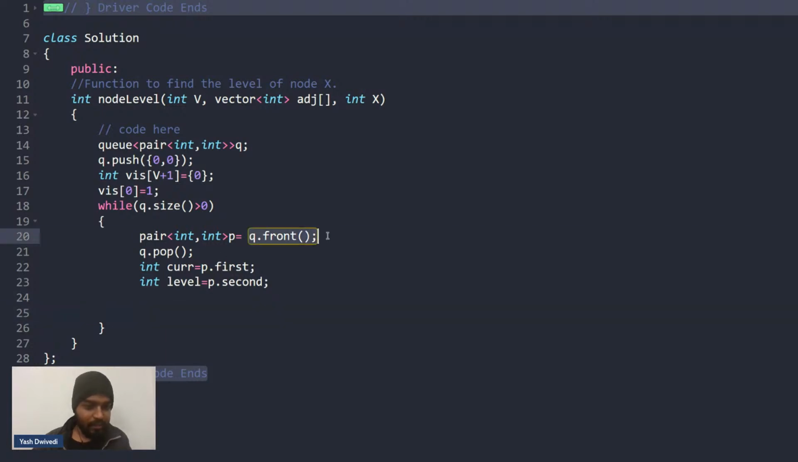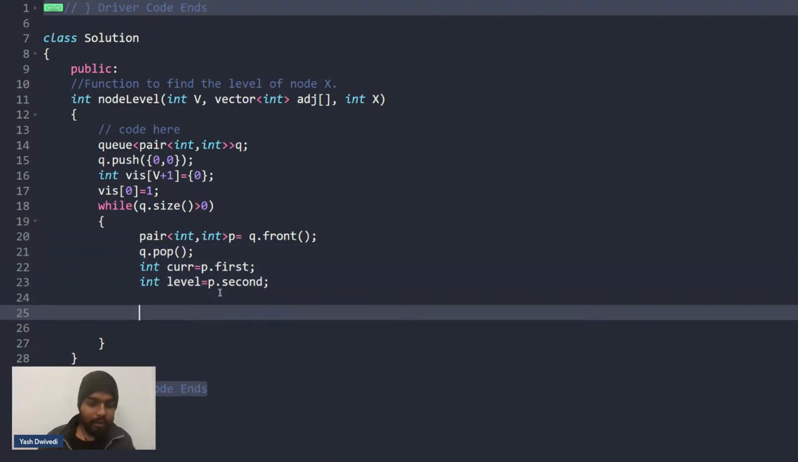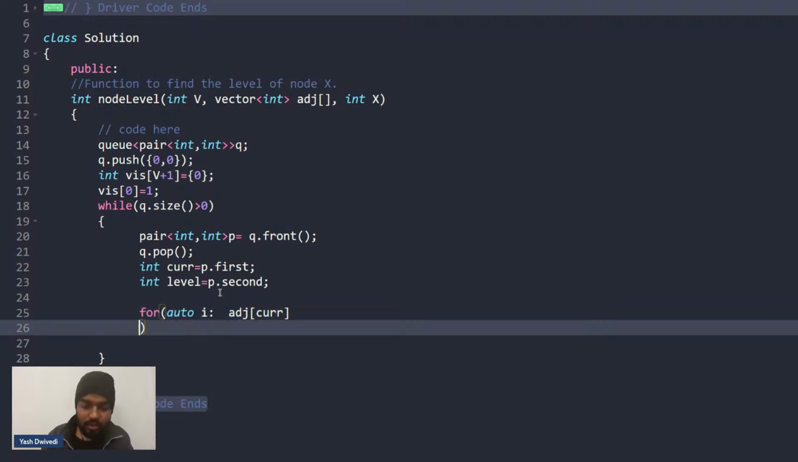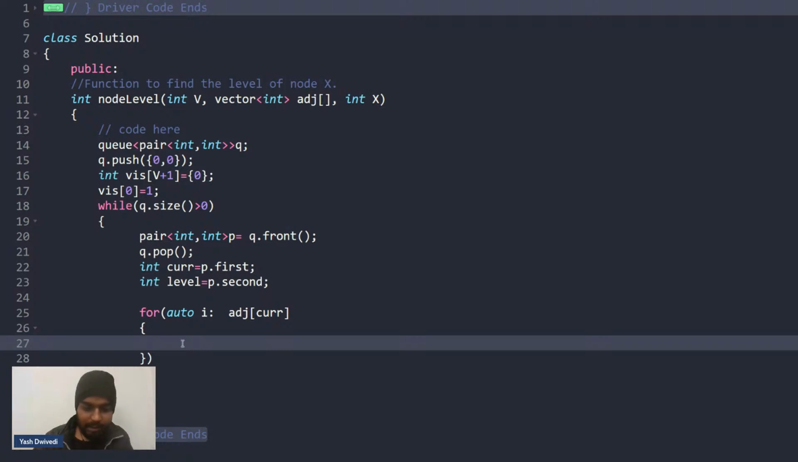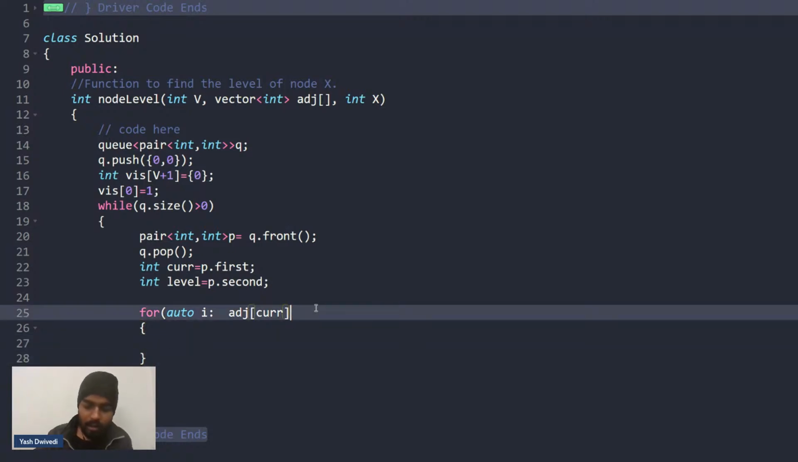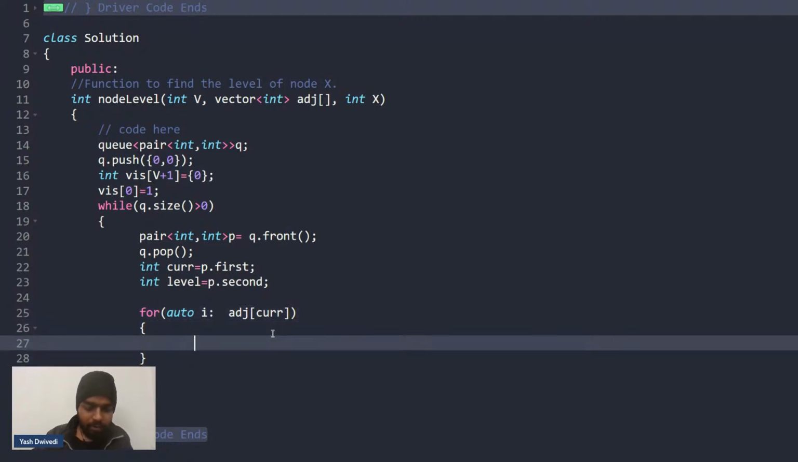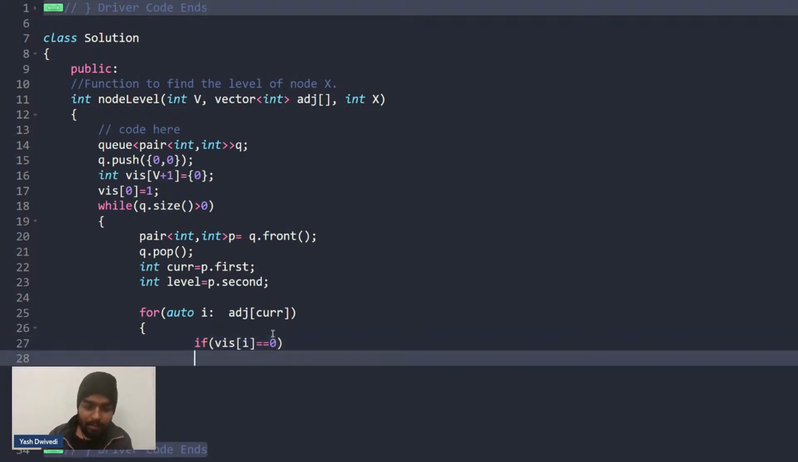So basically I'll have q dot front. I'll pop it, and then I'll have the current node and the level. Now I'll say, for auto i in adjacency of this node, the current node. I'll iterate through the adjacency list of the current node. And what will I do now? If it happens that my connection is not visited, then I'll mark it as visited, yes or no?